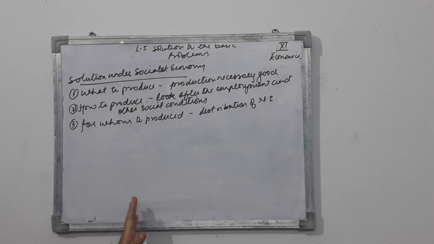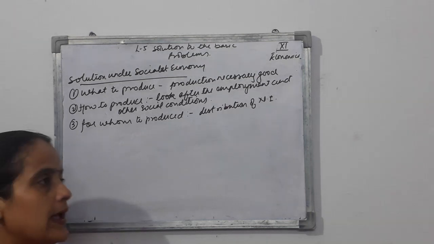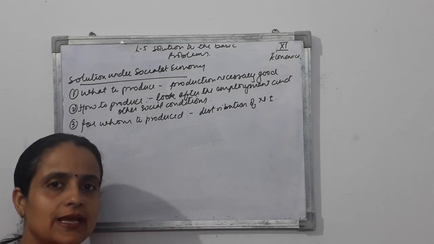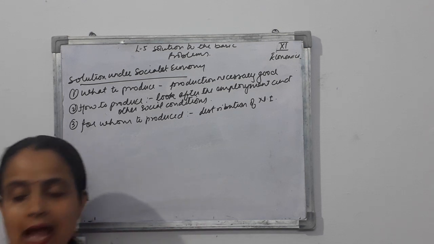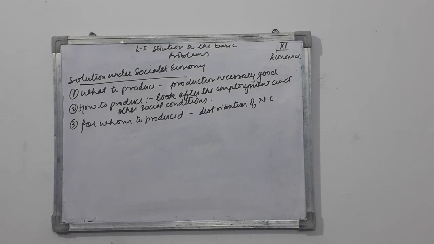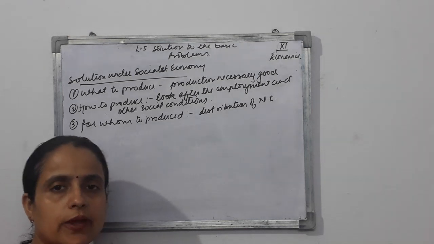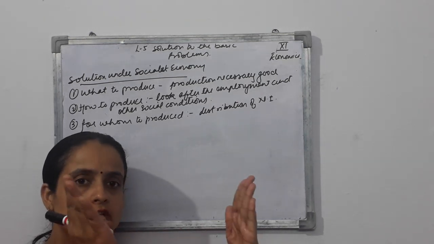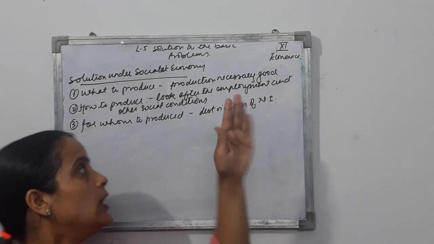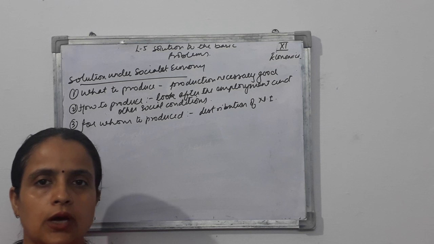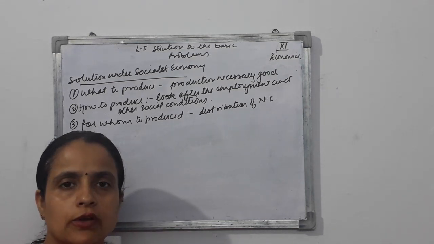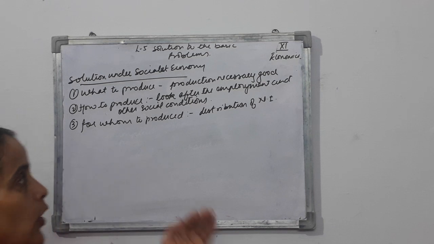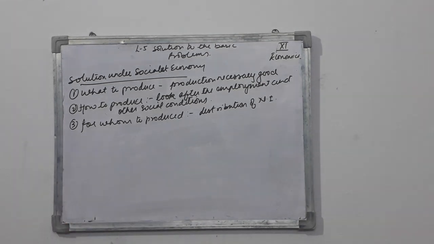In short, in a socialist economy, planning plays the same role as played by the price mechanism in capitalism, right? There, market prices of goods and services are determined by the force of demand and supply. In the same way, in this case, the government is going to see that it is successful in reducing the gap between the rich and the poor. Not only this, the government also distributes various goods and services at cheaper rates to a particular section of society, the weaker section. Why? So as to reduce the gap between the rich and the poor. The government is working on the problem of inequitable distribution of income, and accordingly the government works under this.